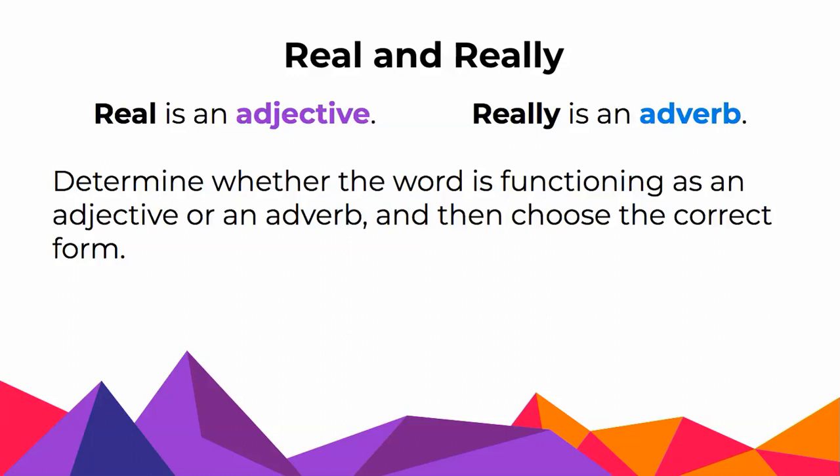And finally, real versus really. Real is the adjective form, really is the adverb form. These are pretty straightforward in that bad, slow, and real all take an ly when they go into their adverb form. That's part of why good and well is the hardest pair to differentiate between. As usual, figure out how the word is functioning and then figure out which form you need.